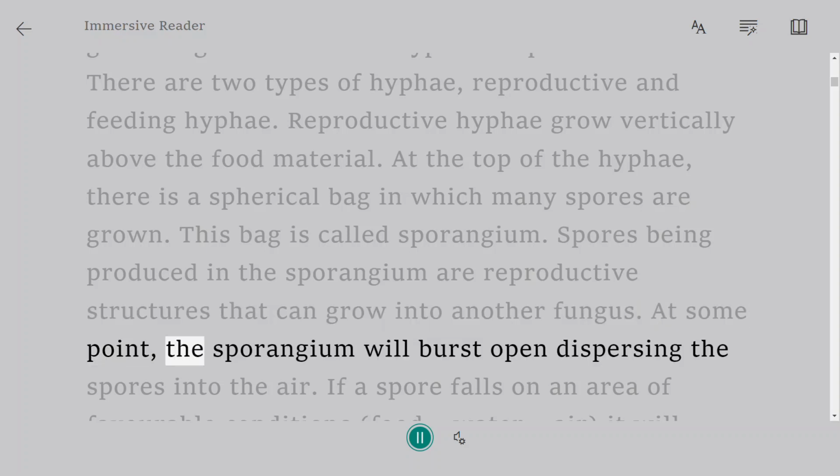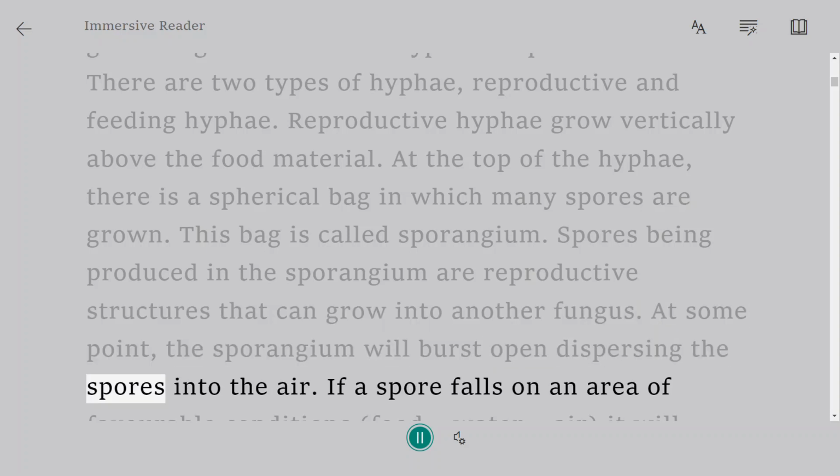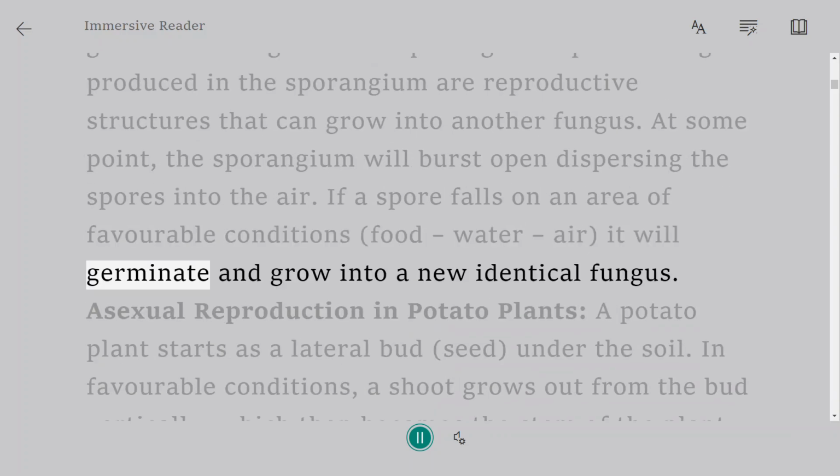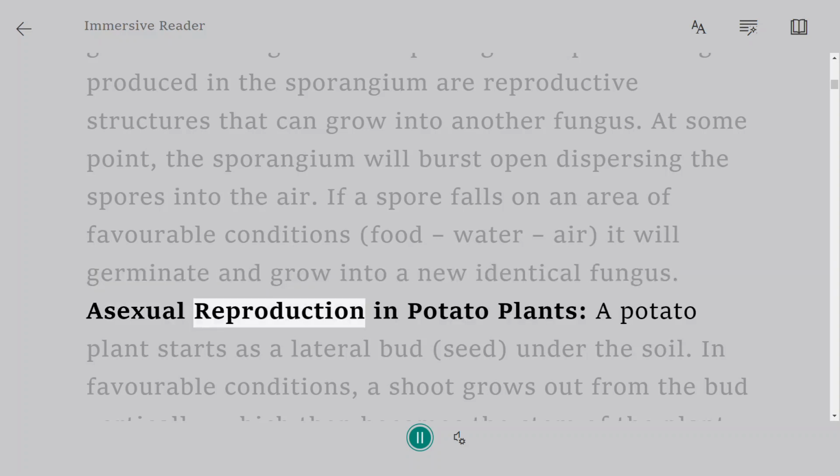At some point, the sporangium will burst open, dispersing the spores into the air. If a spore falls on an area of favorable conditions, food, water, air, it will germinate and grow into a new identical fungus.